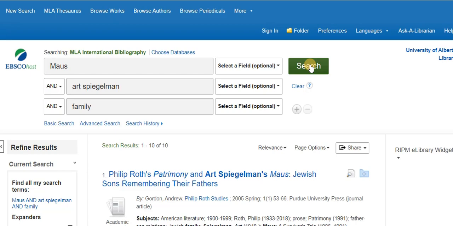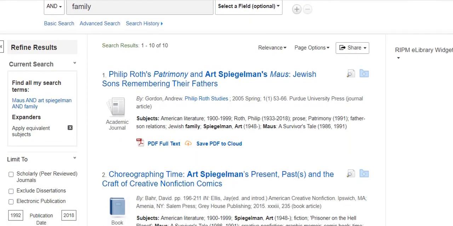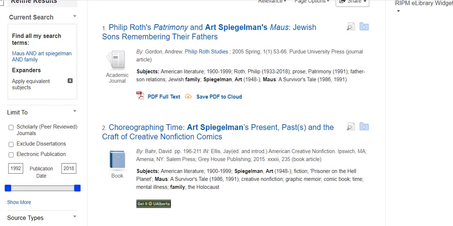So that's a very targeted search, and we've got 10 articles, so that's pretty good. That's an easy list of things to look through. Let's take a look and we'll see what we found here. I want you to notice that in the first article that's showing up here, we have a number of subject headings, and these are headings that you can use in your searching.